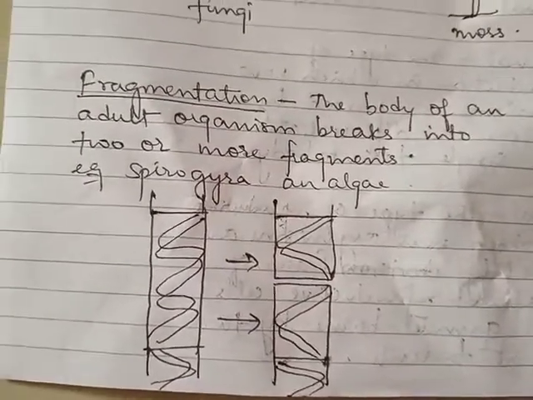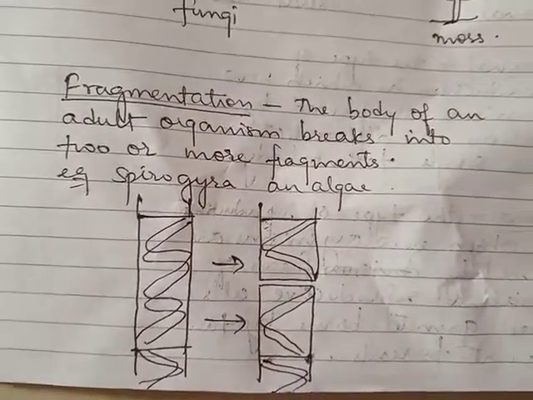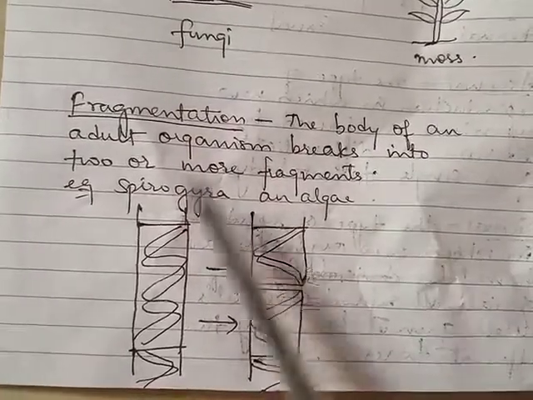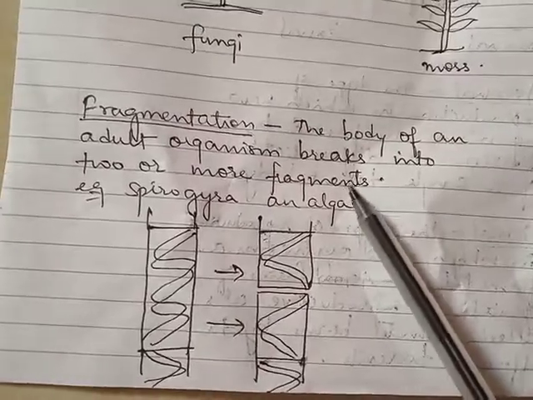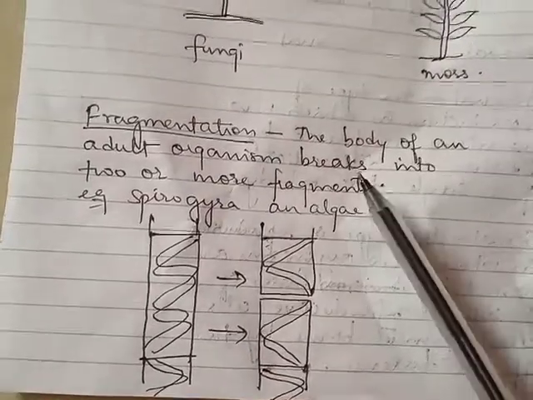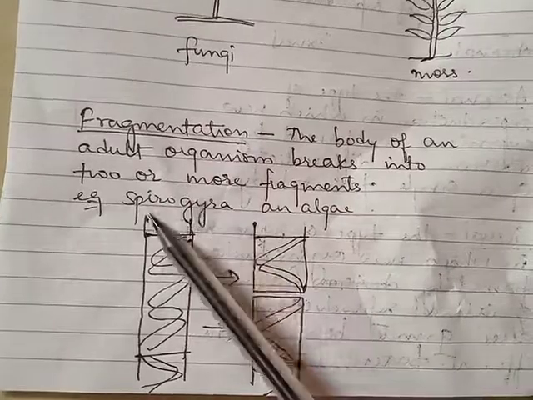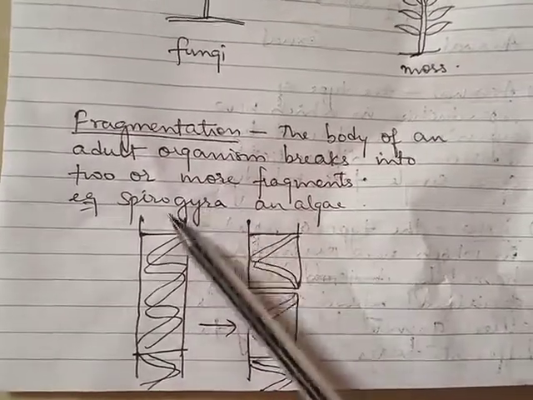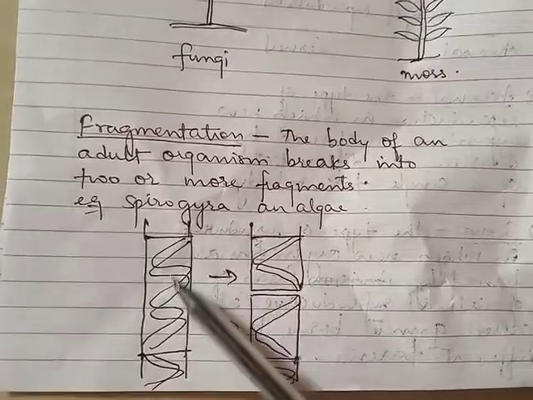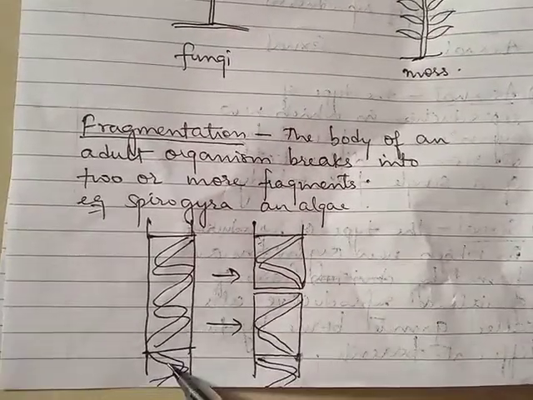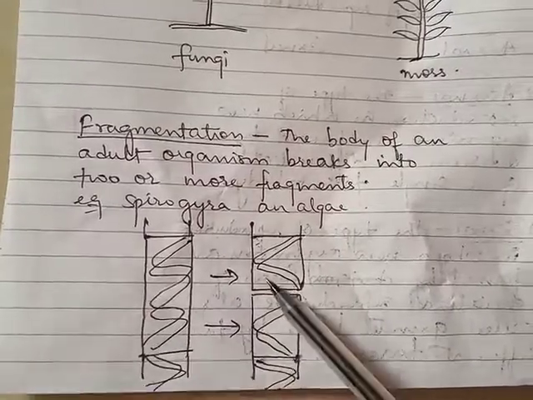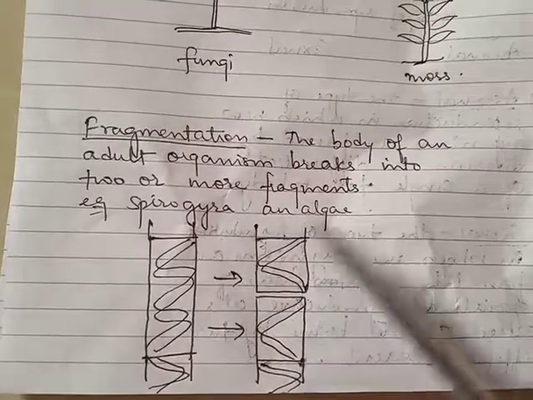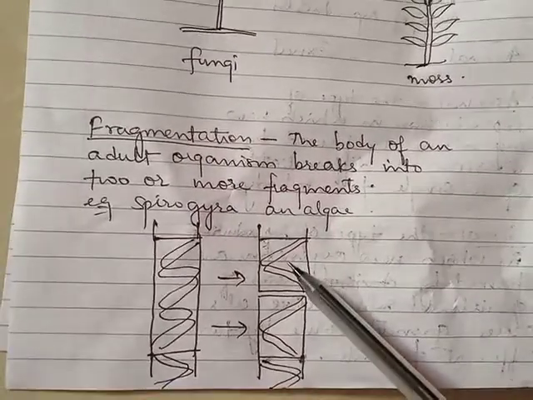Coming to the second type, it is fragmentation. Here the body of an adult organism breaks into two or more pieces or fragments. You will have this in certain organisms like Spirogyra. Spirogyra is an alga. In Spirogyra you can see it is a filamentous structure, like a filament. This filamentous structure will break down into pieces, and each piece will further grow into a new organism.